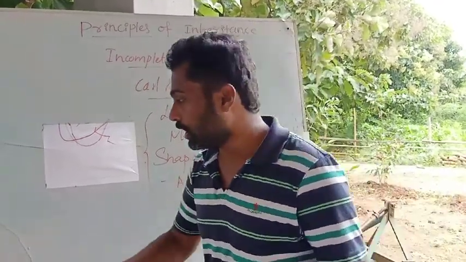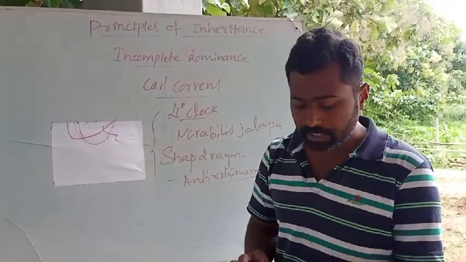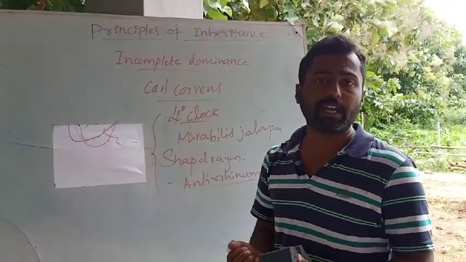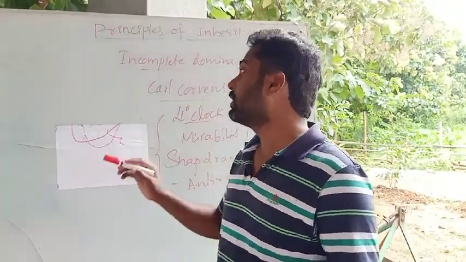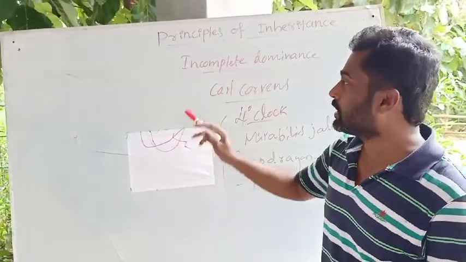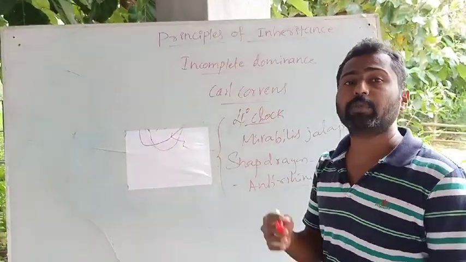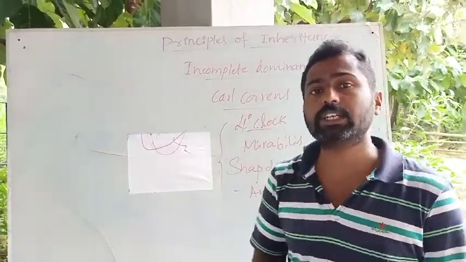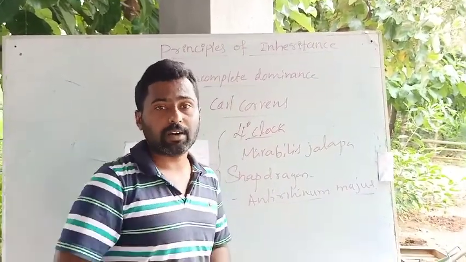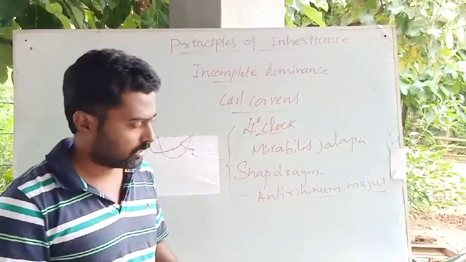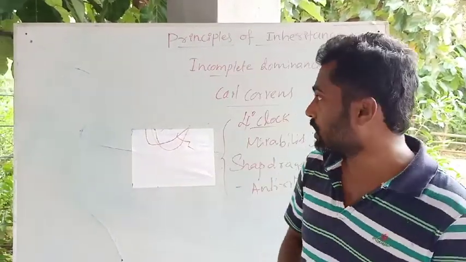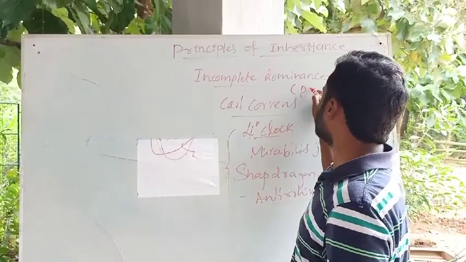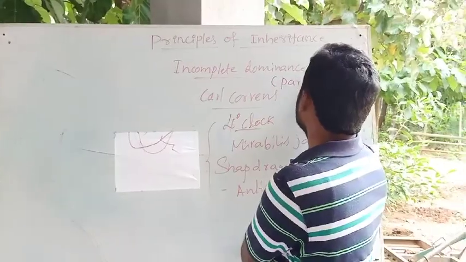According to the law of dominance, only the dominant factor expresses the character and completely masks the recessive factor. But in incomplete dominance, as the name suggests, the dominant gene is incompletely or partially dominant over the recessive factor. This is also called partial dominance.